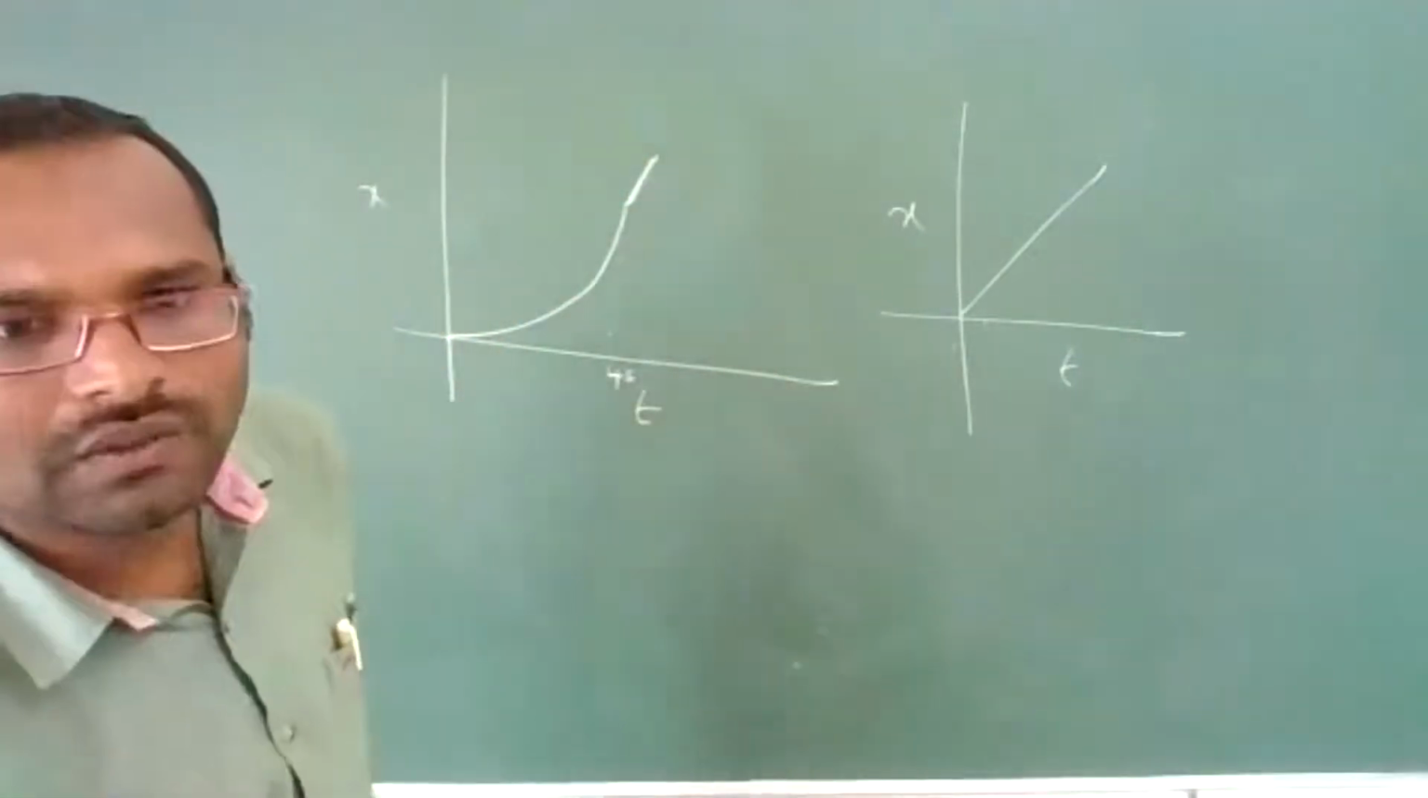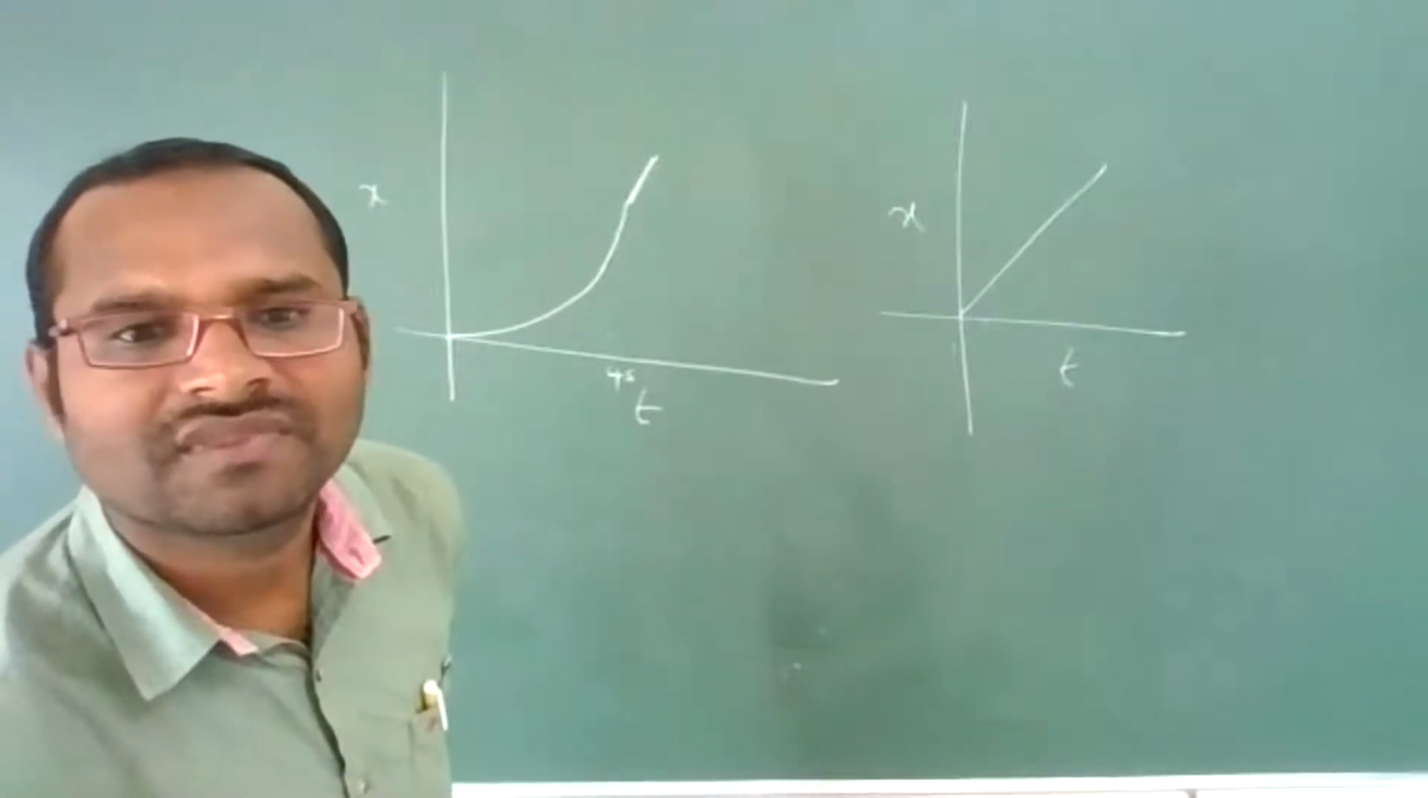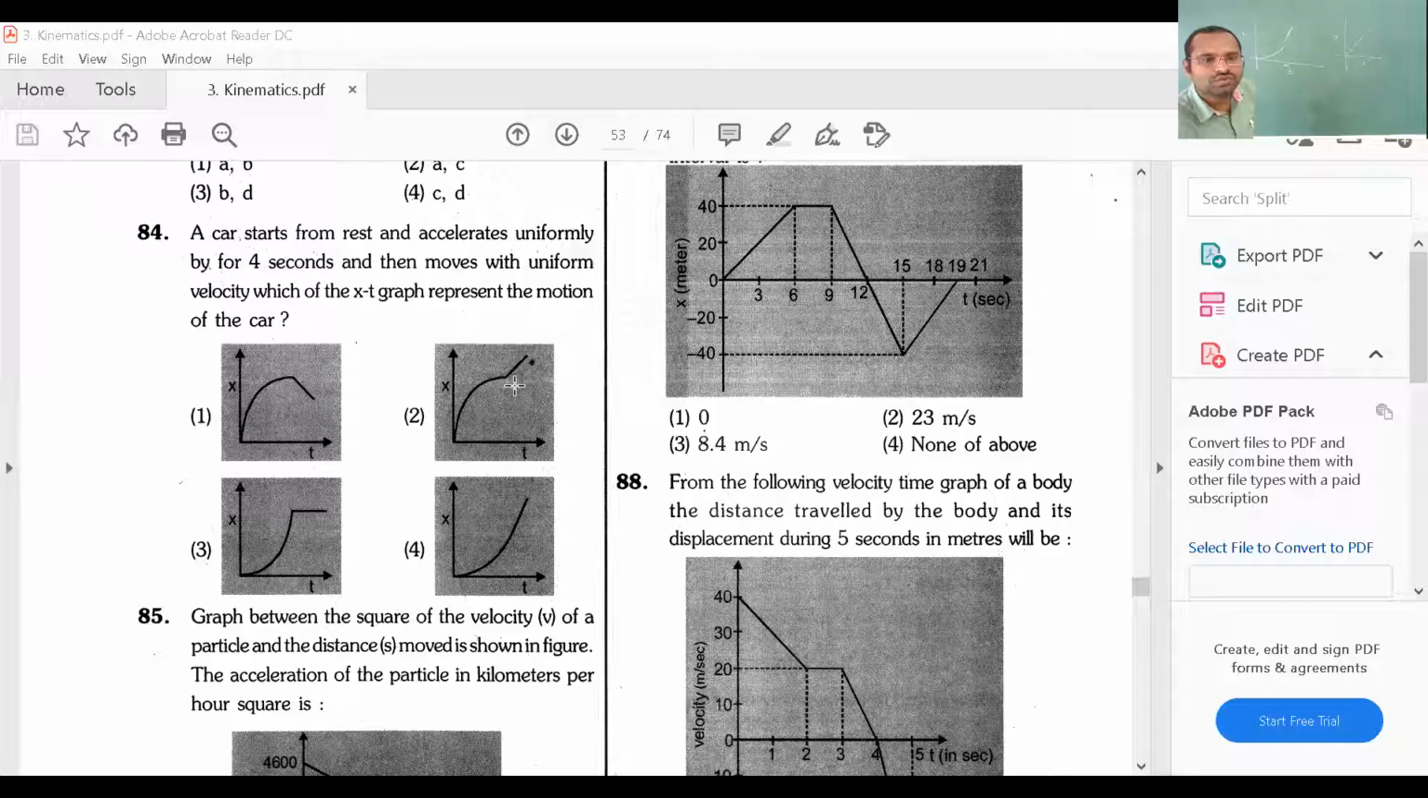Now see the options. Option 2, that side it is given, slope is negative. So it is wrong now. Option 4 is the right answer.